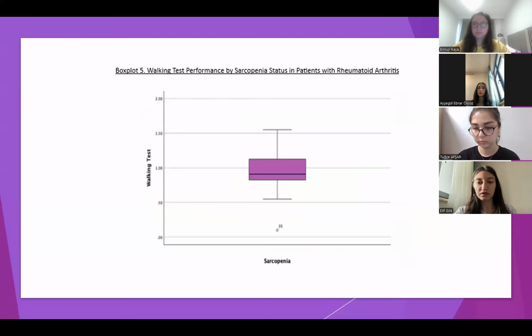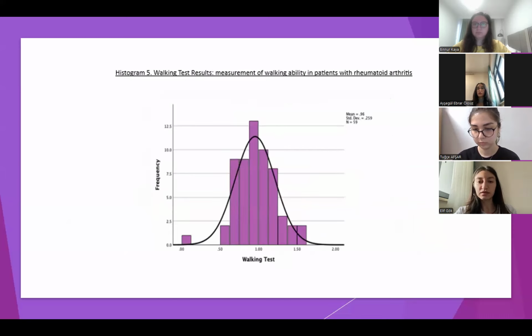The box plot shows patients' walking test results, reflecting reduced mobility in this patient group. The histogram shows a near normal distribution of walking speeds, peaking at 0.8 to 1 meter per second, with a mean of 0.96.